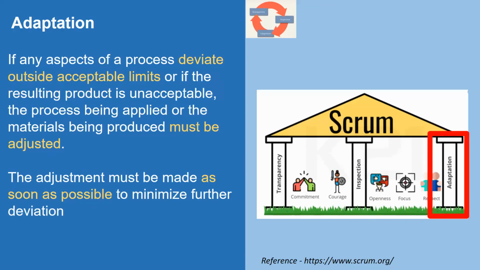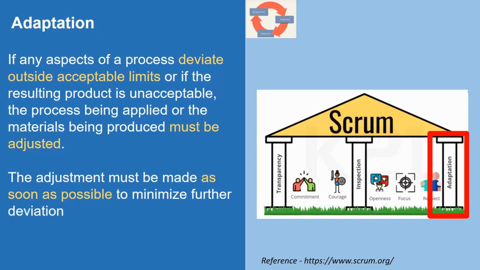Adaptation. If any aspects of a process deviate outside acceptable limits, or if the resulting product is unacceptable, the process being applied or the materials being produced must be adjusted. The adjustment must be made as soon as possible to minimize further deviation. That's adaptation.